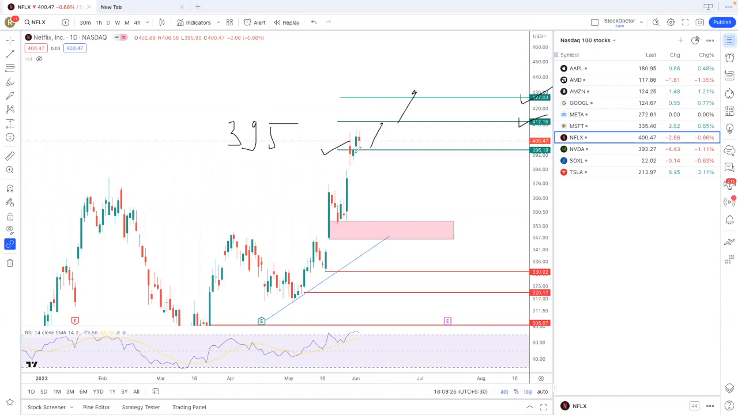If it starts trading below 395, then it can come back toward 375, and from there it can again start going up. If it doesn't sustain above 375, then it can come into the box of 355 to 345. This is the long-term support for Netflix.